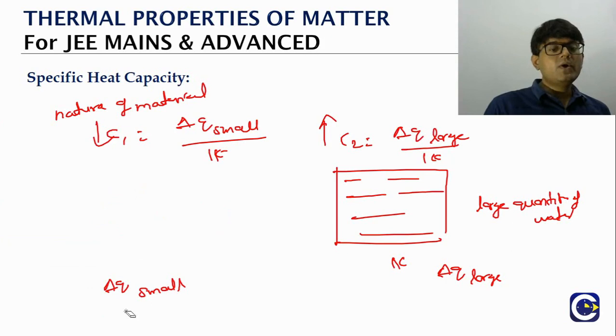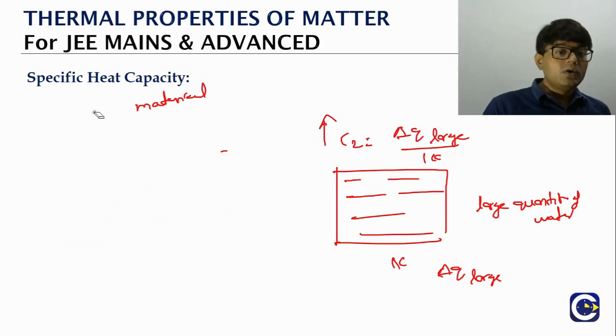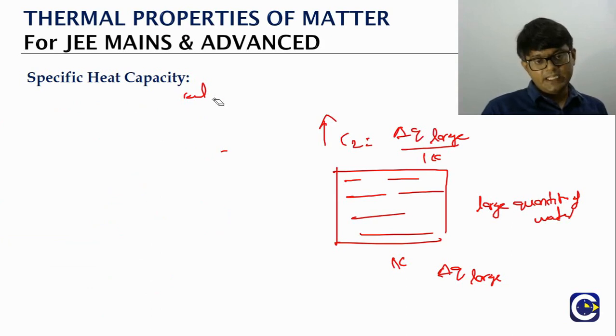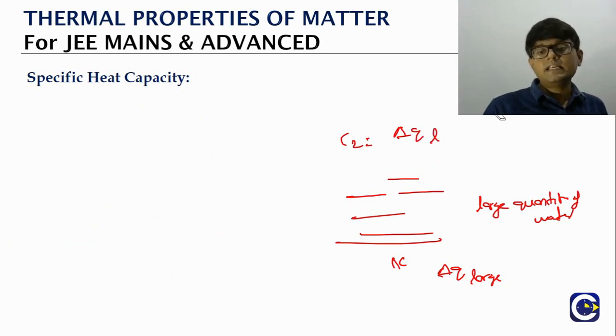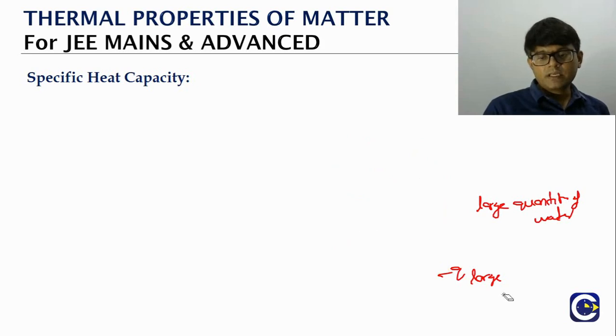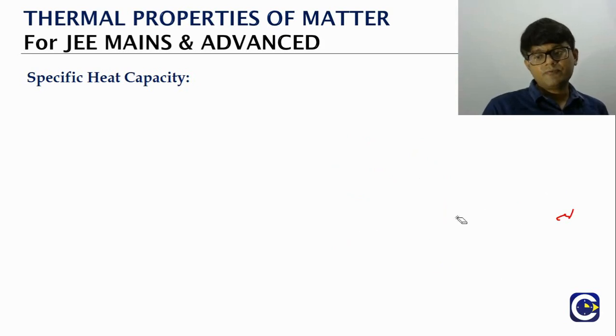So here we are going to talk about a new physical quantity which depends only on the nature of the material, and that is what we will call the specific heat capacity. So what is specific heat capacity? It is a property which depends only on the nature of the material. It will not depend upon the quantity.